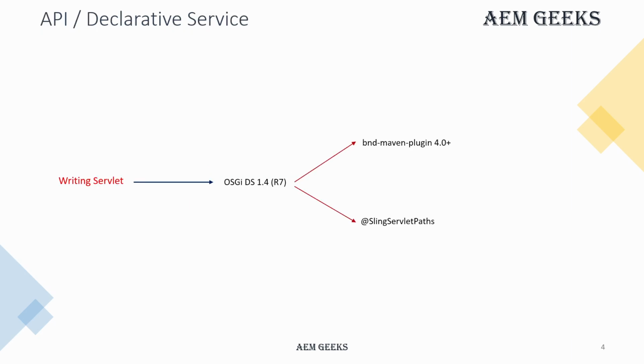So we'll use Declarative Services 1.4 or R7 annotations to write this path type servlet. To use that, you should have BND-Maven plugin 4 or a higher version. Ideally, if you are using the latest archetype, you will have that. But still, if you want to confirm, just go to the parent POM and check this plugin version. There is a specific annotation available to make your servlet a path-bound servlet, called @SlingServletPaths.